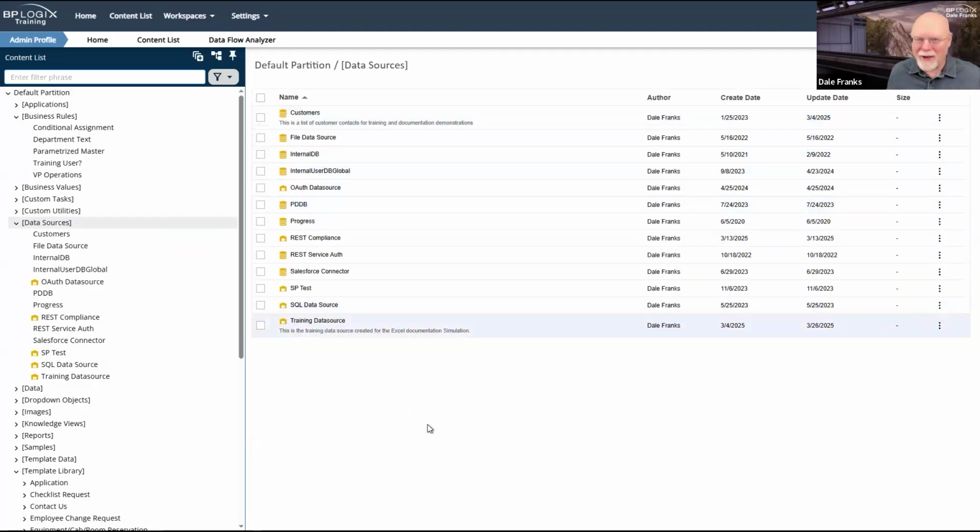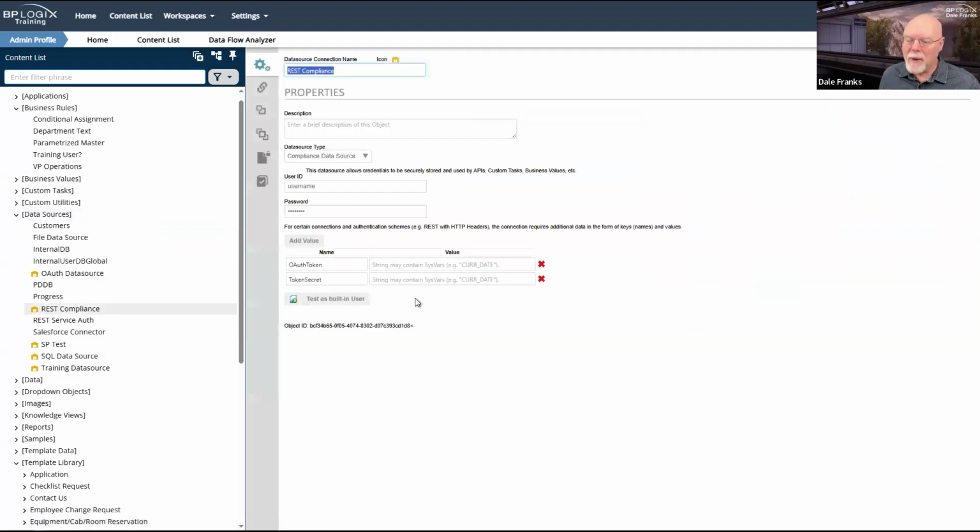You only need one of those, but you may need a file data source or a SharePoint data source, or obviously if you have compliance data sources, you may need a ton of different client data sources because you may need to be able to specify different OAuth tokens and token secrets, or different usernames and passwords for different APIs that you access. And so you might need a whole bunch of compliance data sources and other to access those objects.